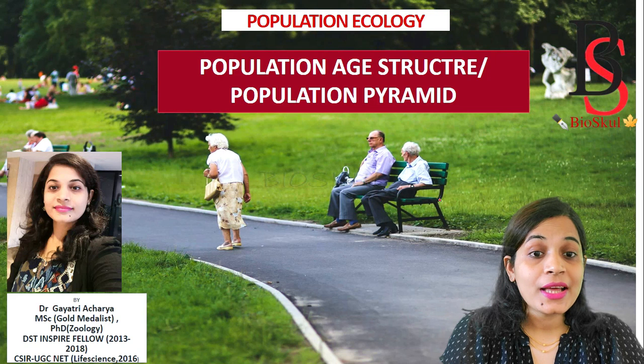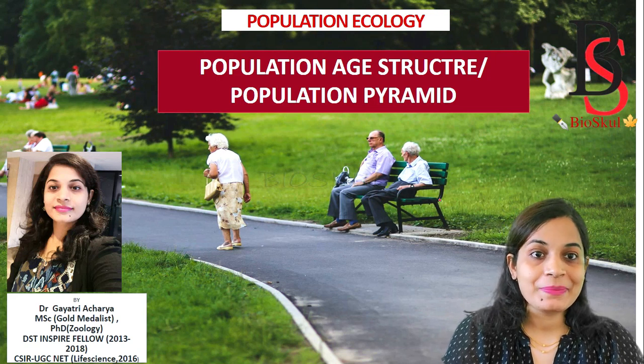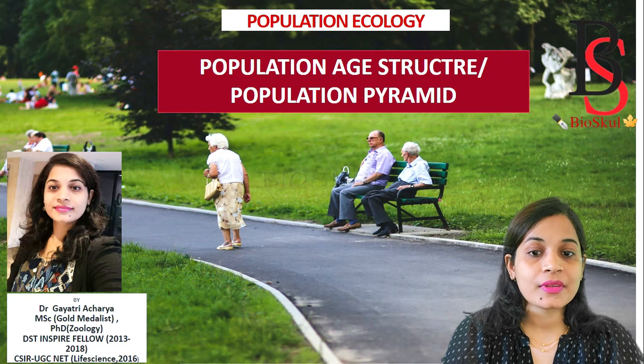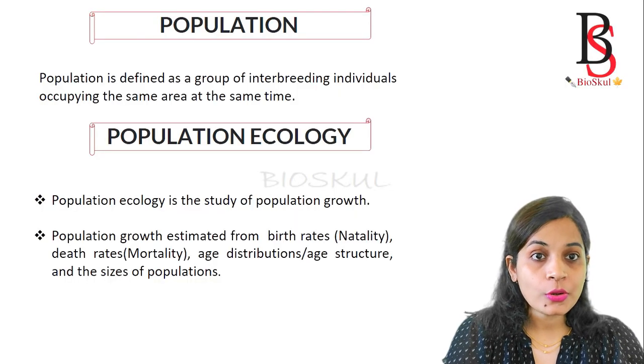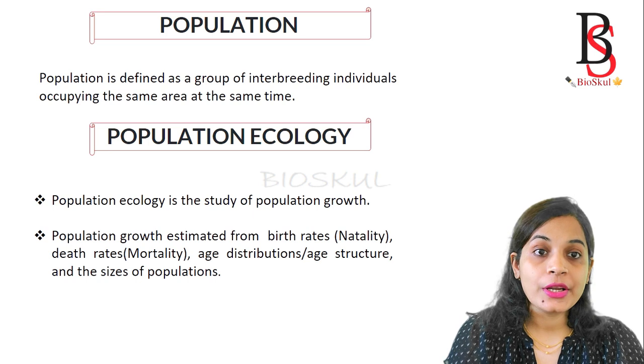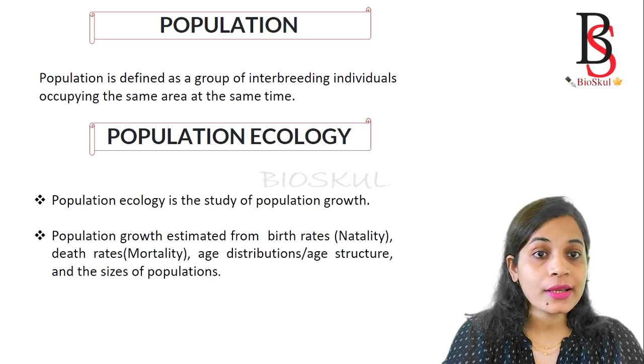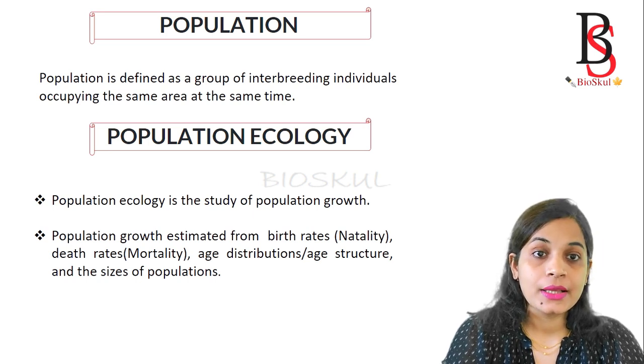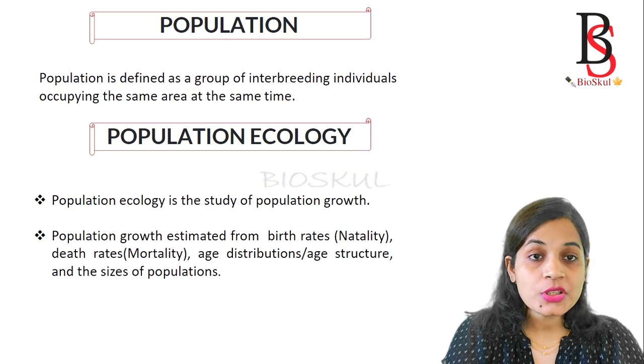Everyone, today I am with another topic of population ecology, that is population age structure and age pyramid. What is a population? We all know that a population is a group of interbreeding individuals occupying a given area at a given time. Then what is population ecology?